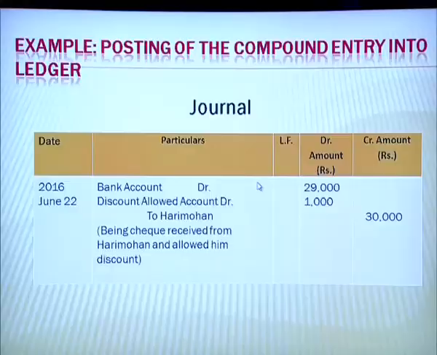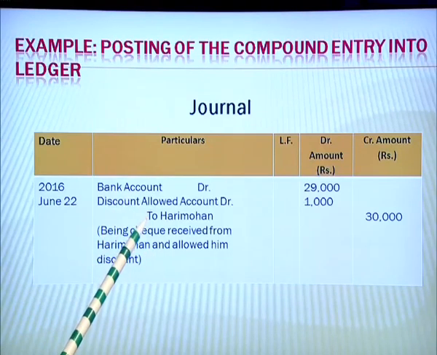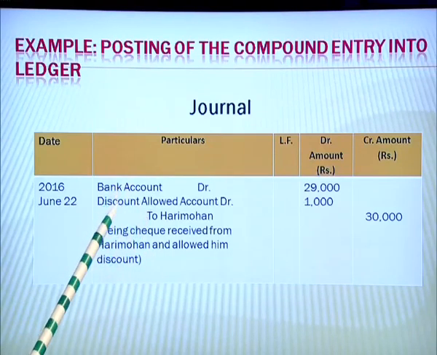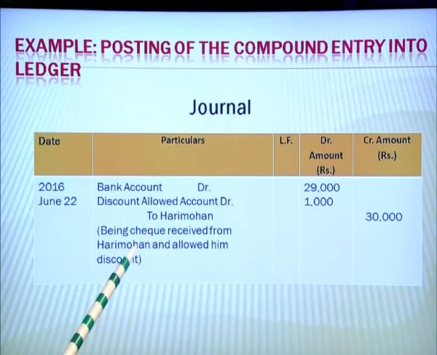So, let us take an example for understanding the posting of the compound entry into a ledger. Again, we have been given a journal along with the date column, and in the particulars column, as you can see, this is a compound entry where we have 2 accounts in the debit column and 1 account in the credit column. Cash received from Hari Mohan and allowed him a discount.